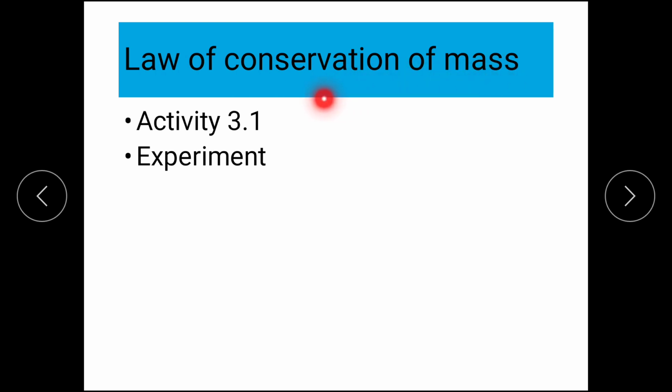That should be the heading. Then you will write down aim. You may write down today's date, 2/11/20. You will write aim: to study law of conservation of mass, the same thing as the heading.